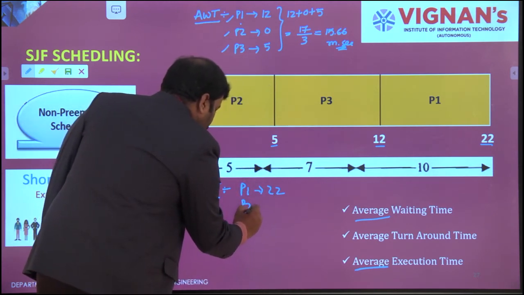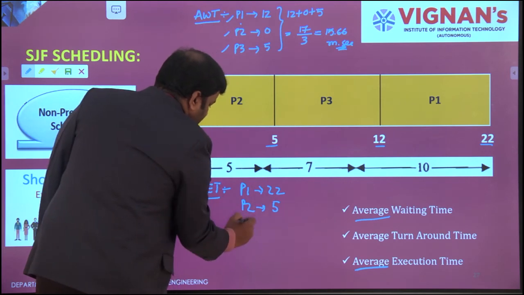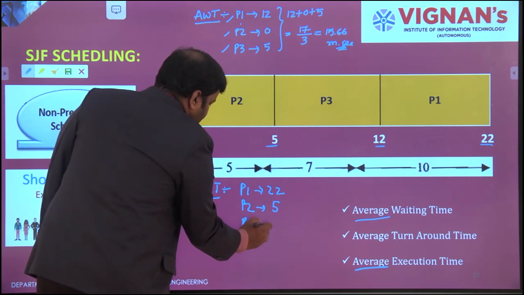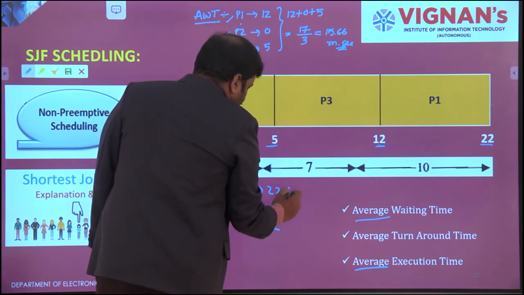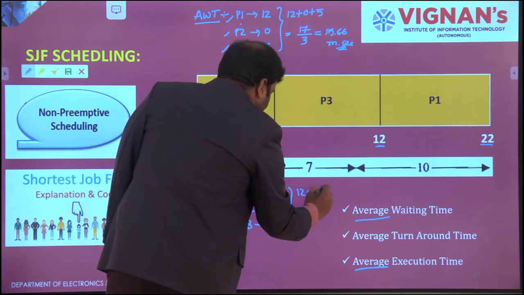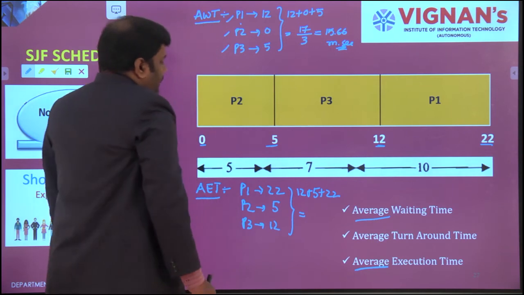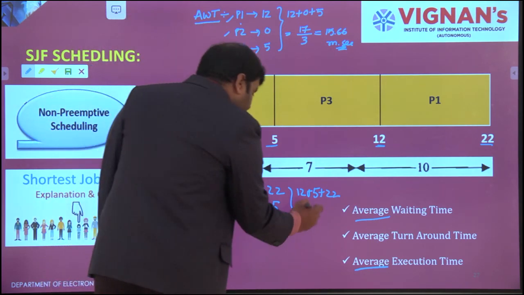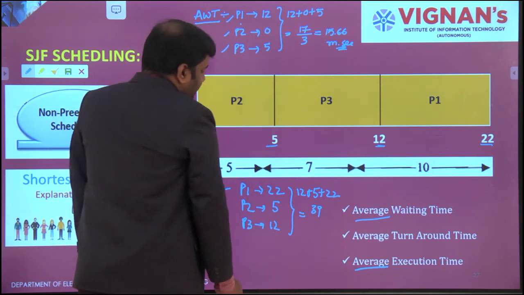What about P2? P2 will be executed at 5. And P3 will be executed at 12. So you calculate 12 plus 5 plus 22, this will be 39.